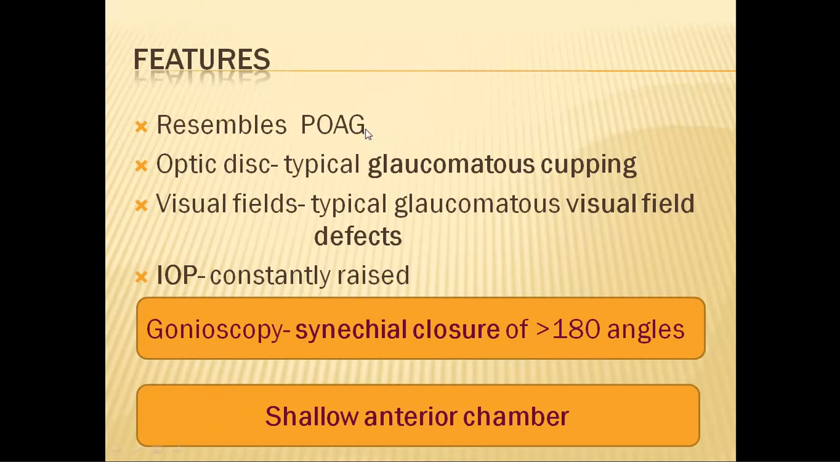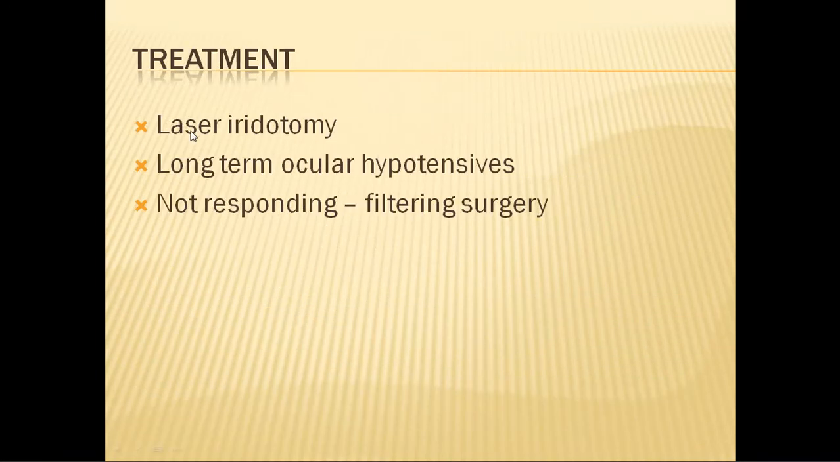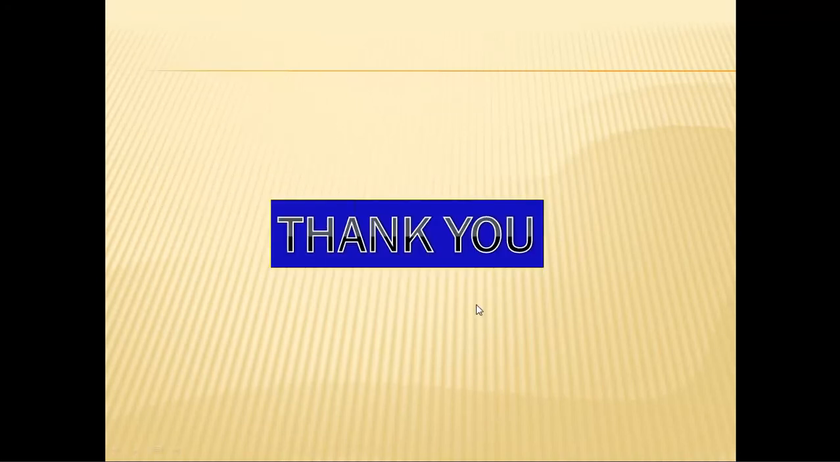So at this stage, how do you treat? Here again, you try a laser iridotomy along with other anti-glaucoma drugs. But if it is not responding to medical treatment, you have to go for surgical treatment of glaucoma, which will be dealt with in the next class. So that is about angle closure disease.